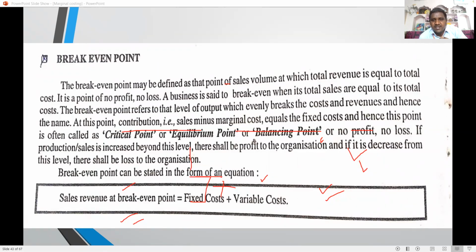Break-even point is nothing but the sales volume at which total sales revenue is equal to total cost. Fixed cost plus variable cost equals sales revenue. It is a critical point, a balancing point, the no profit, no loss point. So break-even sales equals fixed cost plus variable cost, and there is no loss and no profit.